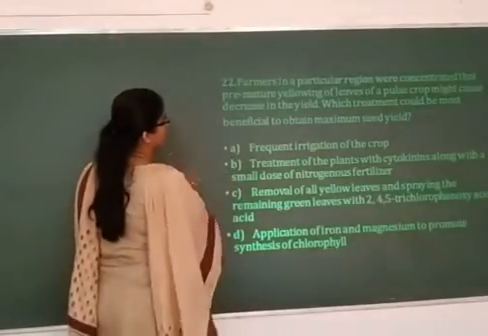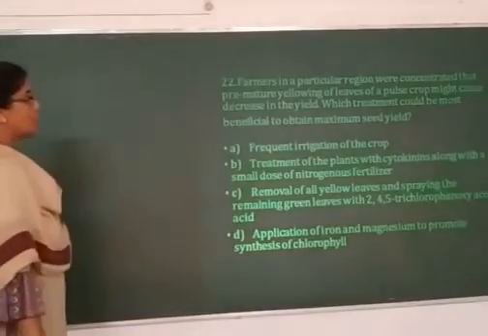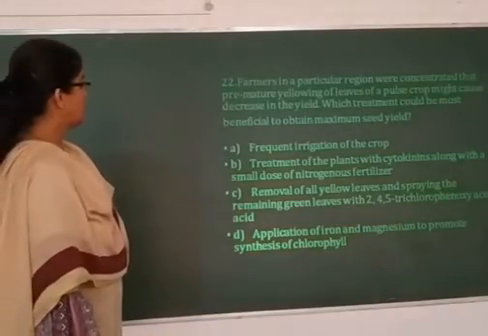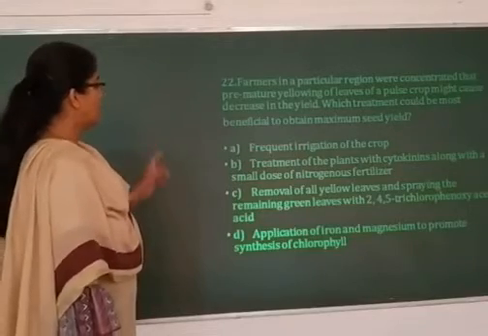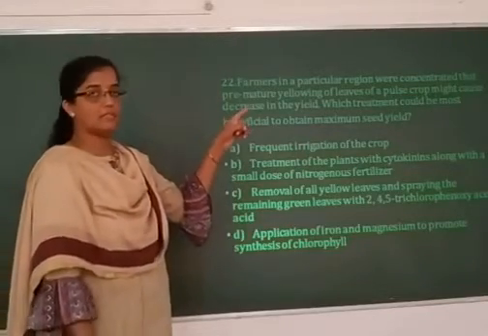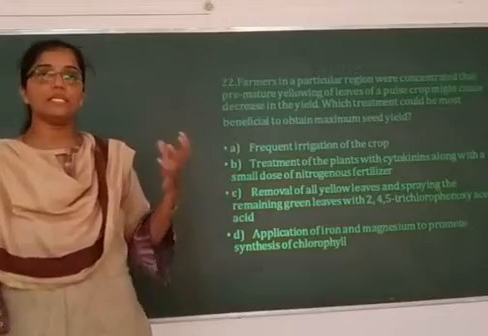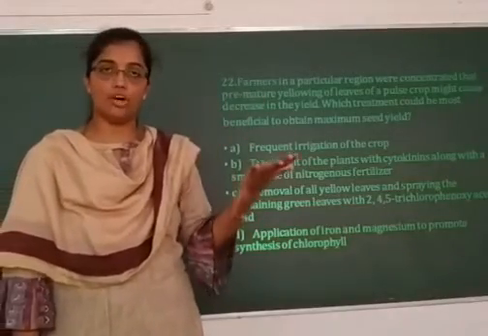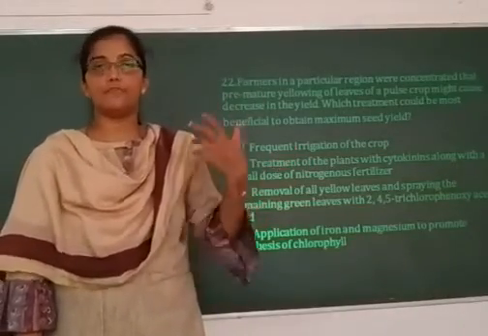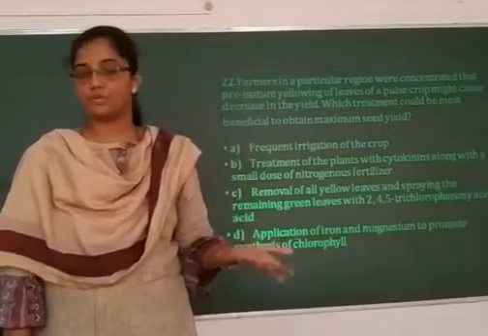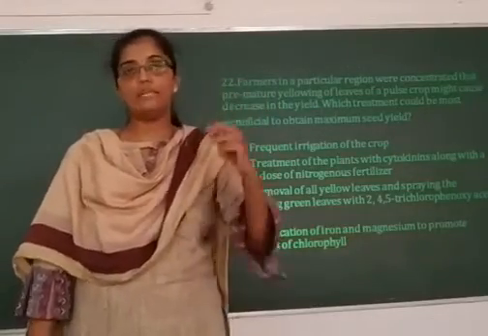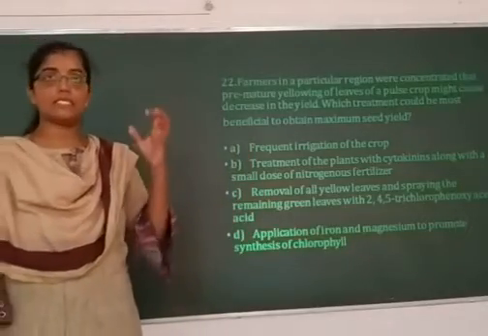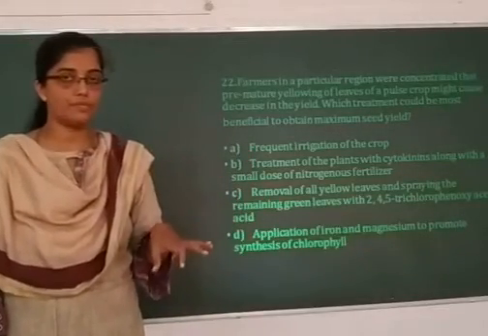Farmers in a particular region were concerned that premature yellowing of the leaves of a pulse crop might cause a decrease in the yield. Premature yellowing means even before the leaves mature, even before the flowers and fruits are formed, the leaves started becoming yellow. If the leaves become yellow, that means the chlorophyll content is reduced, isn't it?